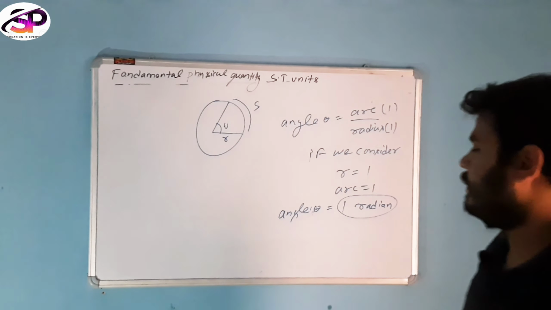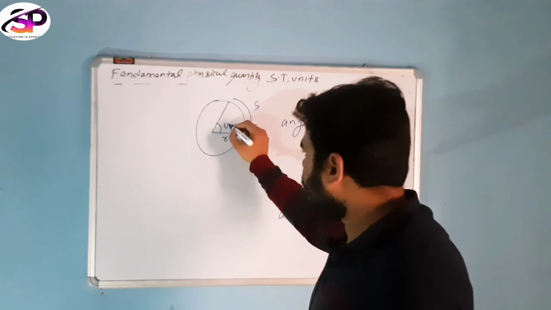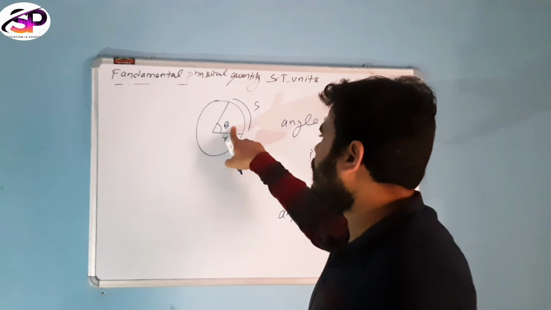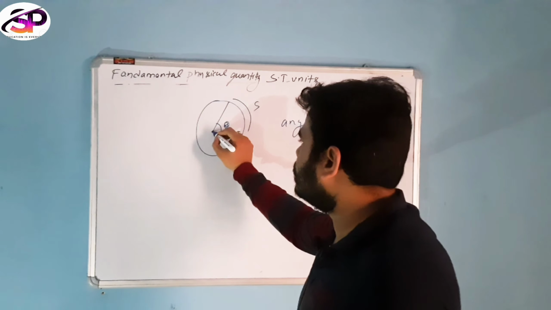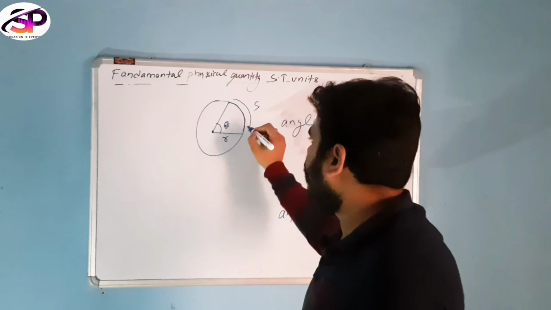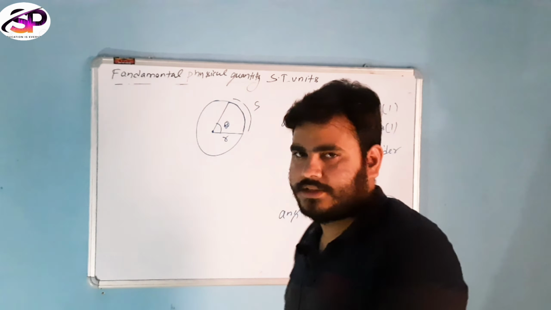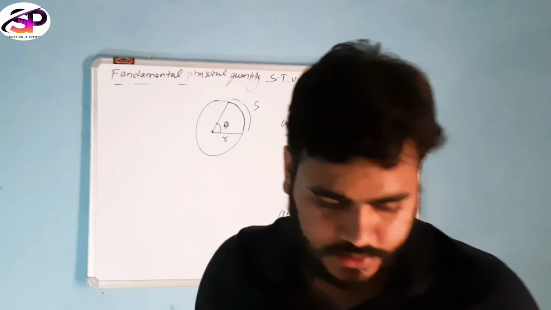What do you mean by 1 radian? 1 radian is the angle subtended at the center of the circle by an arc whose length is equal to the radius of the circle.